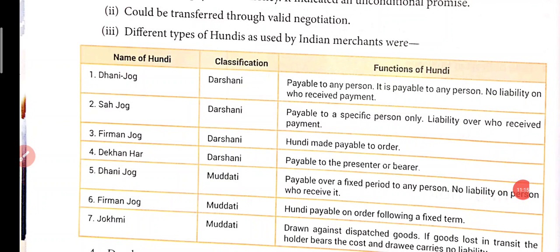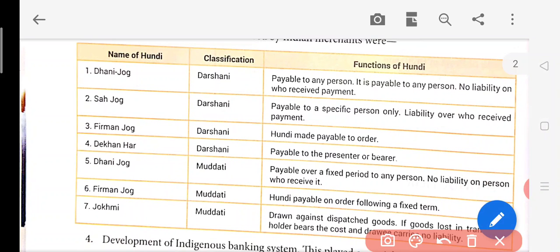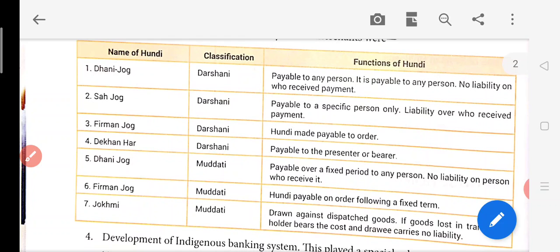Now after that, jokhmi is there. Now what is jokhmi again? Suppose you're selling somebody some goods, and he is about to receive it. So you are selling somebody on credit, so you will be having that document with you, that you can present it, you can take the money. But suppose that the person to whom you are sending, he has not received the goods. So in this case, he will not be paying any kind of money to you, because if the goods are lost in transit, it will not be encashed. But if the goods are sent to him, then you can encash it.